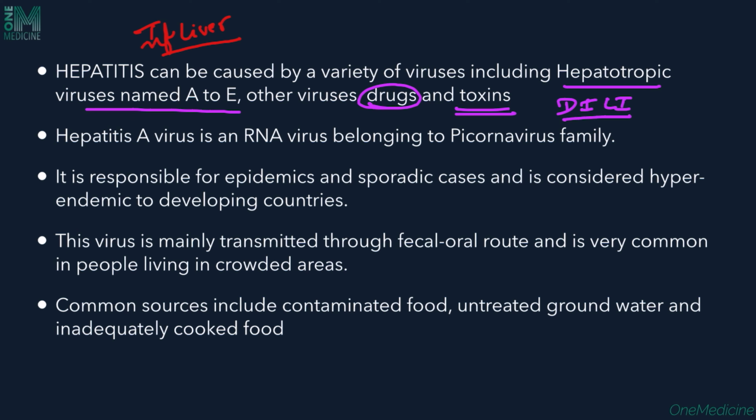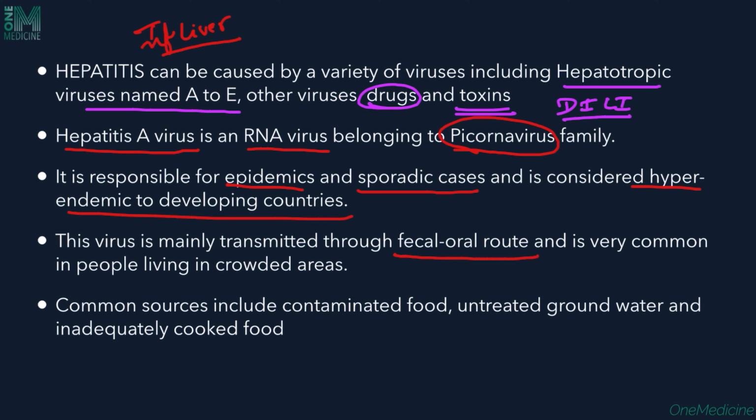Now, hepatitis A virus per se is an RNA virus belonging to the family of picornavirus. It is responsible for endemics and sporadic cases and is considered hyperendemic to developing countries. Now, the main route of spread is the fecal-oral route, and it is very common, especially in people living in crowded areas. Now, the common sources for hepatitis A virus include contaminated food, untreated groundwater, and inadequately cooked food. In developed countries, the most common cause for hepatitis A outbreaks is travel.